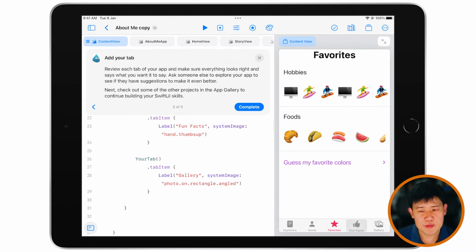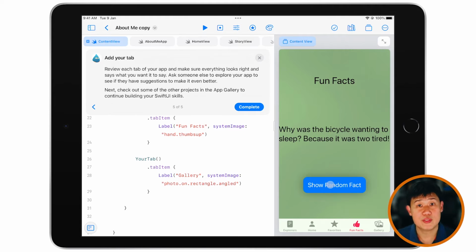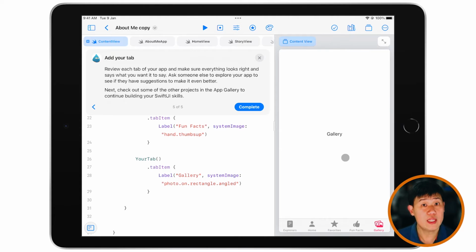The fun facts should remain very similar. It should have a button, and when it's tapped, it should show you something on screen. That's so funny. All right, I'm very sorry. This is something that you can just come up with a few facts, and you can put them on screen. And of course, your final custom tab. I would like you to consider making a gallery out of this. So you can put a picture and put some captions next to them and just have a whole series of them, play with your H stacks and V stacks and really build it up.